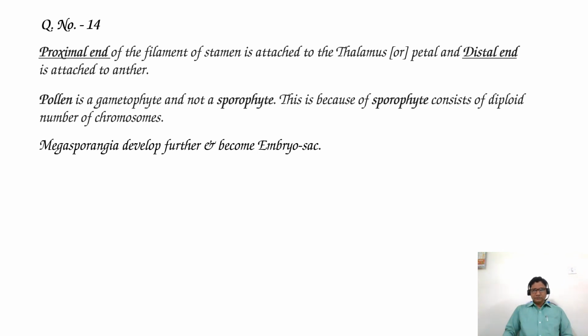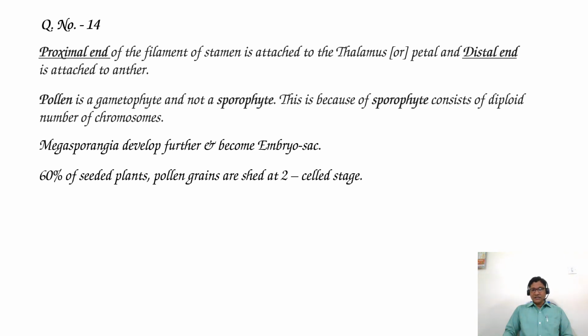Fourth one. 60% of naked seeded plants, which are nothing but gymnosperms. Pollen grains are shed at two cell stage. See the exact statement: 60% of seeded plants, pollen grains are shed at two cell stage.